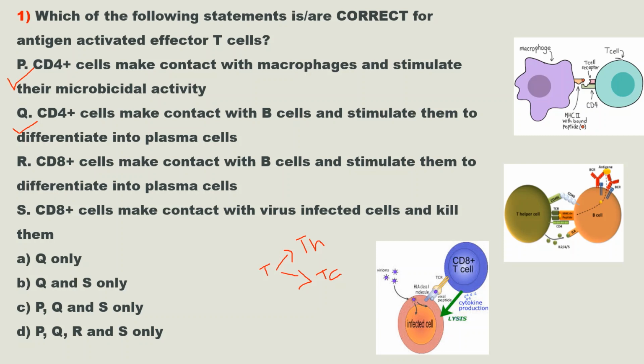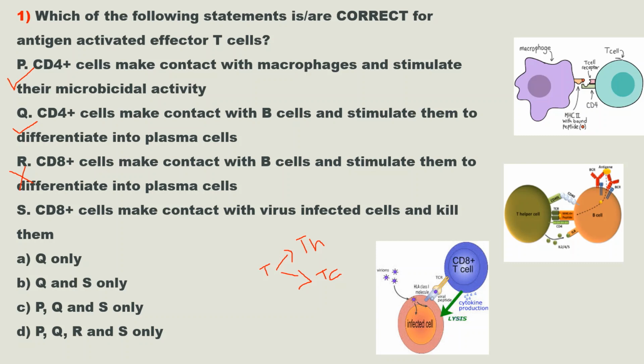Next statement R. CD8 plus cells make contact with B cells and stimulate them to differentiate into plasma cell. This statement is incorrect because we already discussed that B cell needs the help of T helper cell for its differentiation. T helper cell will interact with B cell and B cell will differentiate into plasma cell and memory B cell. It is not TC cells or CD8 plus cells. So this statement R is incorrect.